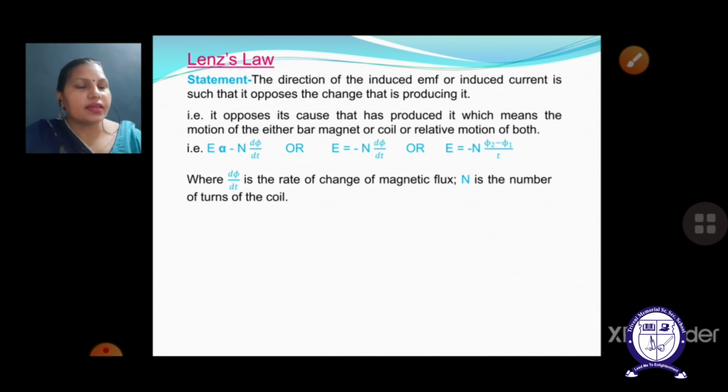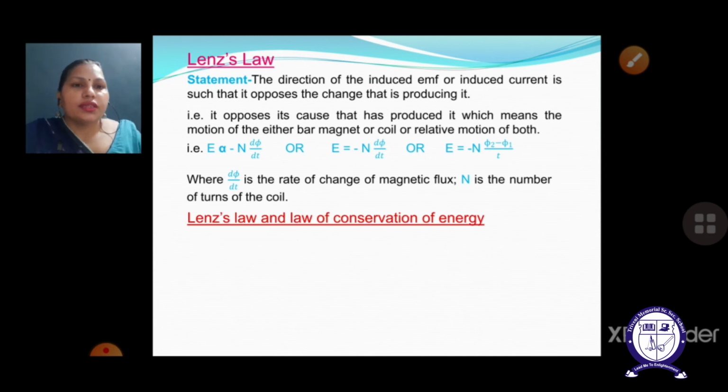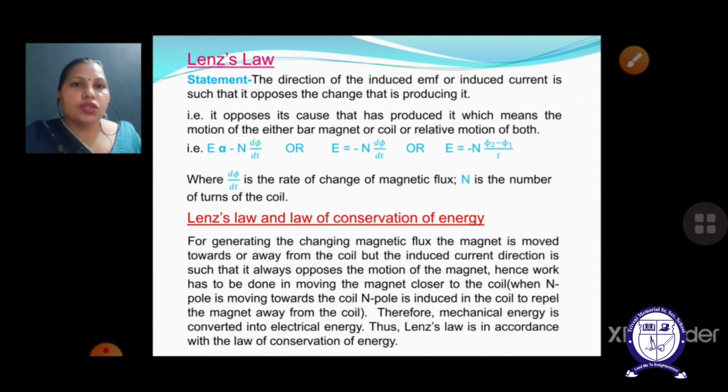Now in the very next case, this is very important: Lenz's law and the law of conservation of energy. How does Lenz's law prove the law of conservation of energy? In this particular case, just go through the statement: for generating the changing magnetic flux, the magnet is moved towards or away from the coil, but the induced current direction is such that it always opposes the motion of the magnet.